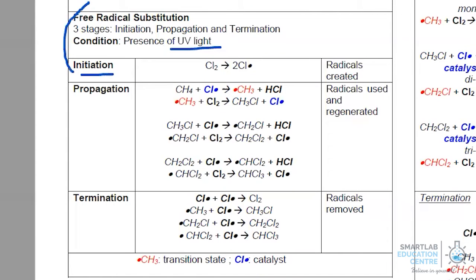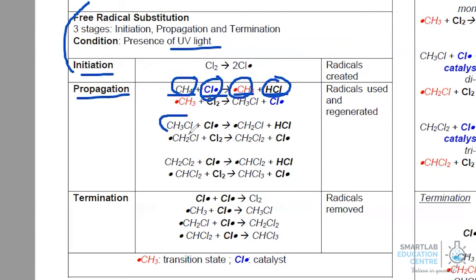After the free radicals have been produced, or the chlorine radicals have been produced, the next step that happens is propagation. In any propagation reaction, bear in mind that you will always have a radical colliding with a molecule, and the final products will end up being a radical with another molecule. One of the important steps that we use to identify that this is a propagation step is when, for example, a chlorine radical collides with an alkane molecule, then the alkane molecule or the organic compound will now become the radical, and you will end up producing HCl.